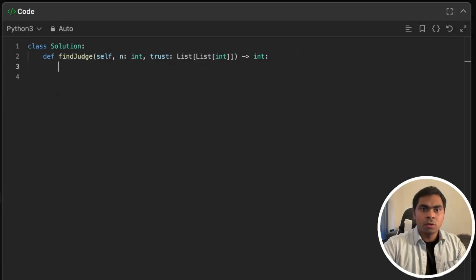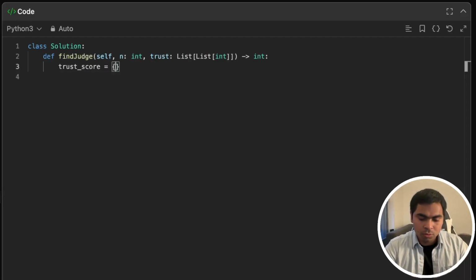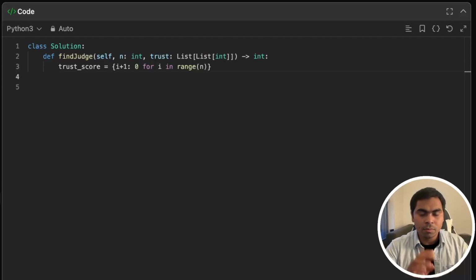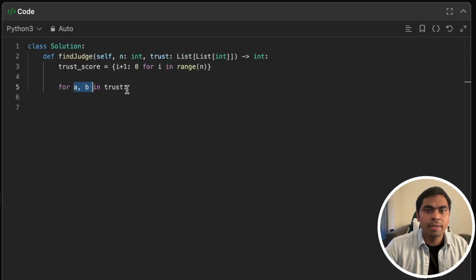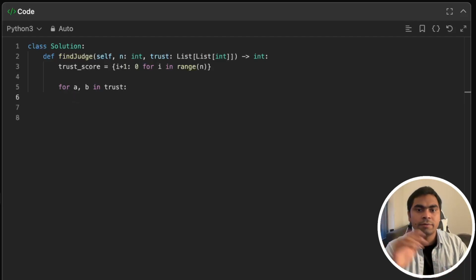slide it. Okay, so we'll have the trust score, and in our trust score, initially let's assign everybody trust score 0. So let's say every person I plus 1, because I'll be starting I at 0, so they will have the trust score of 0 for I in range, n is the number of people in the town. Okay, so for a comma b in trust, so this is trust is the array. Now I'm getting one pair at a time from the trust. So now I have A and B, index by index, we'll traverse through all the trust.